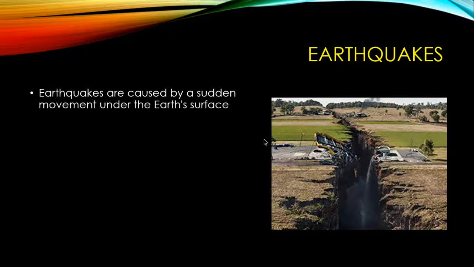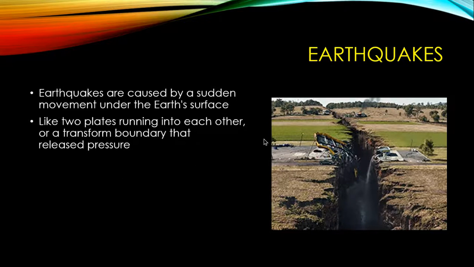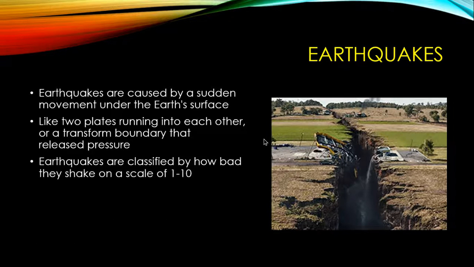Earthquakes. Earthquakes are caused by a sudden movement under the Earth's surface, such as a convergent boundary or transform boundary releasing pressure again. Earthquakes are classified by how bad they shake on a scale of 1 to 10, 10 being the worst, 1 being the lowest. If there's a 1 earthquake, you're not going to feel it. If it's a 10, buckle up.